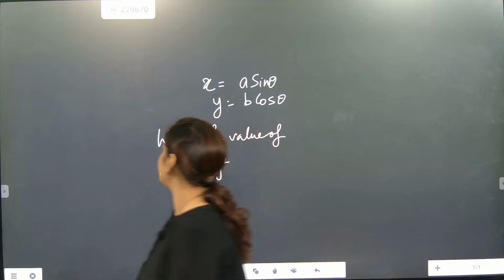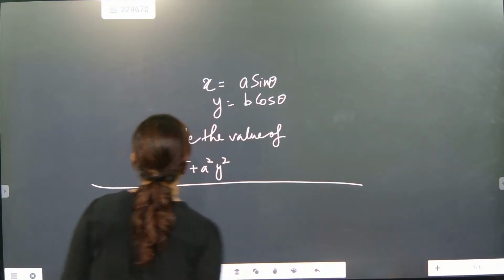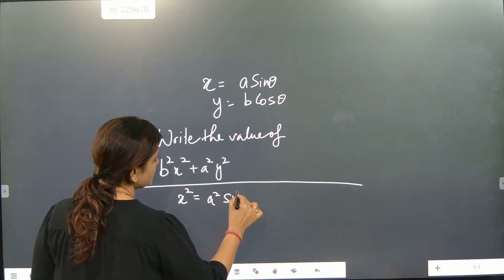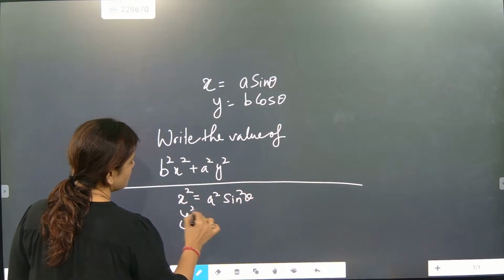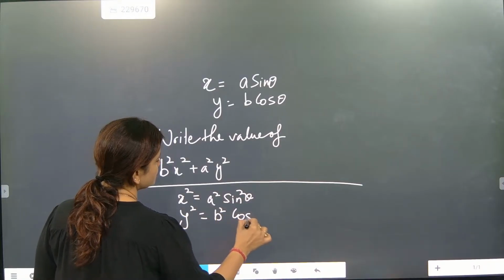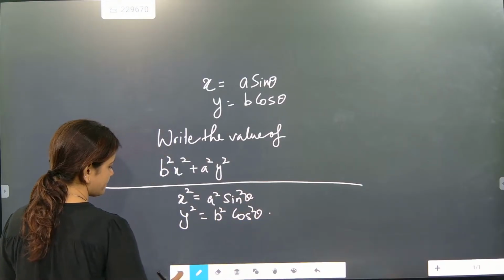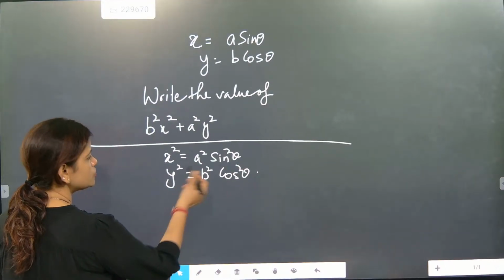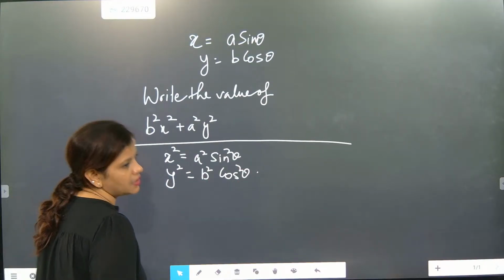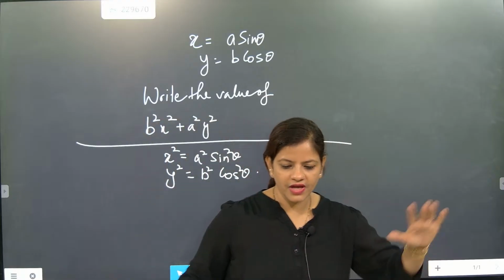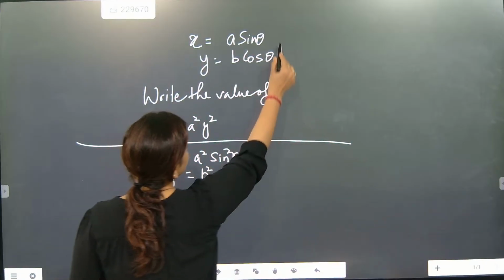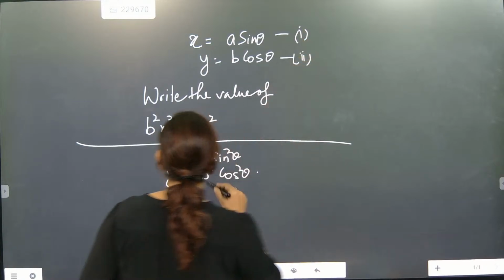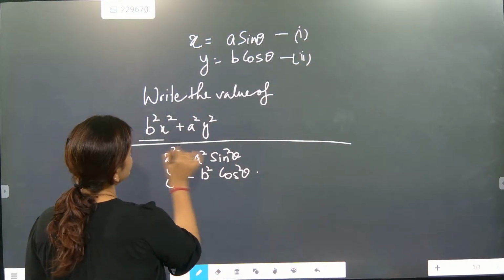Fine. I'll solve the question. X square is equal to a square sine square theta. Y square is equal to b square cos square theta. Because x is equal to a sin theta, this value is there. Squaring, we have squared it. This was given, equation 1 and equation 2. So we did like that. Now we will substitute here.